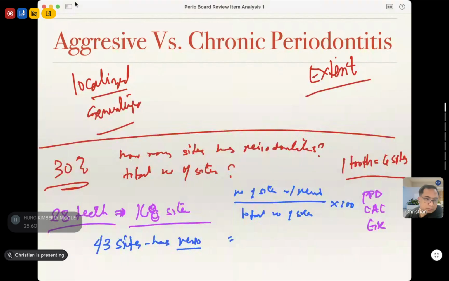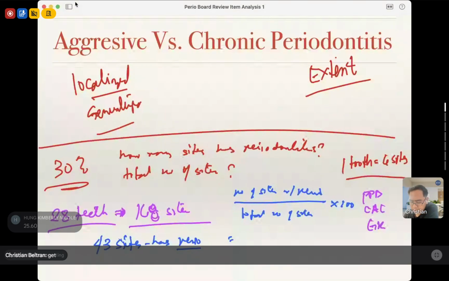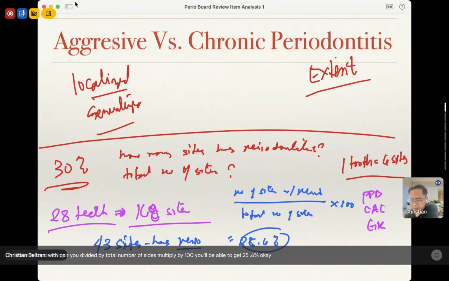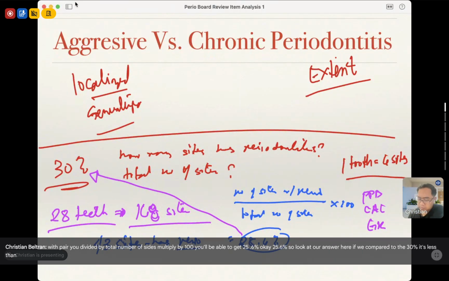You'll be able to get 25.6%. Okay, 25.6%. So looking at our answer here, if we compare to the 30%, it's less than 30%. So meaning to say the patient has localized chronic periodontitis.